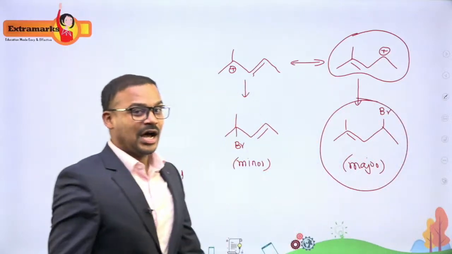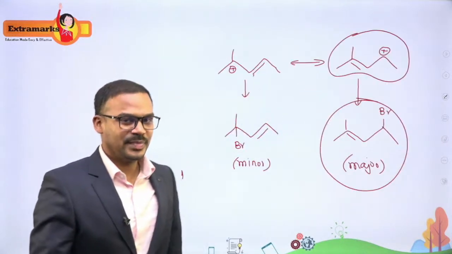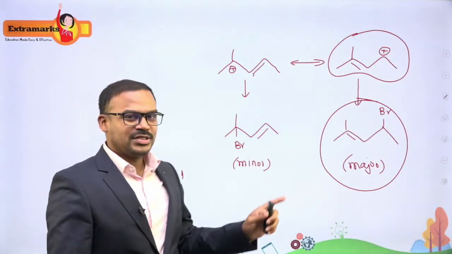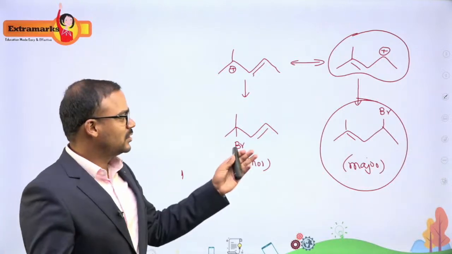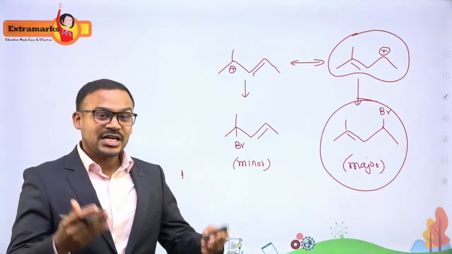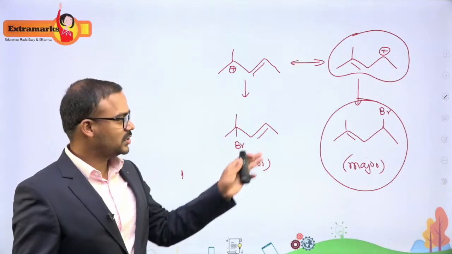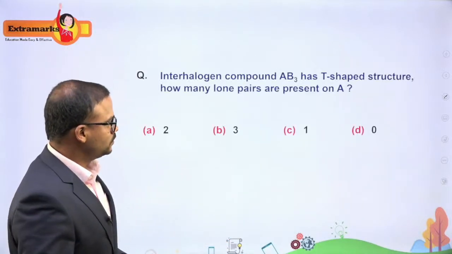Okay, so that is how most of you will get confused with the carbocation as well as the rearrangement because of the allylic resonance. This could be answered only if you know the basics of organic chemistry, that is carbocation stability and resonance, and also the reaction mechanism of Markovnikov's addition. It seems very easy, but it is quite conceptual. So let's go for the next one now.